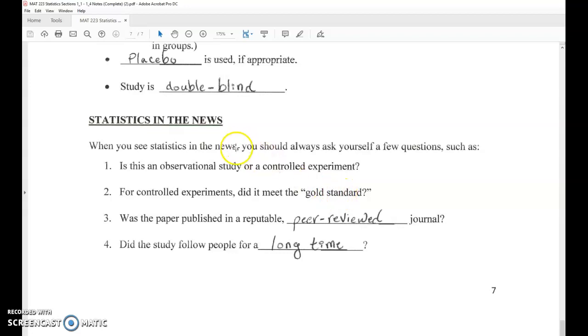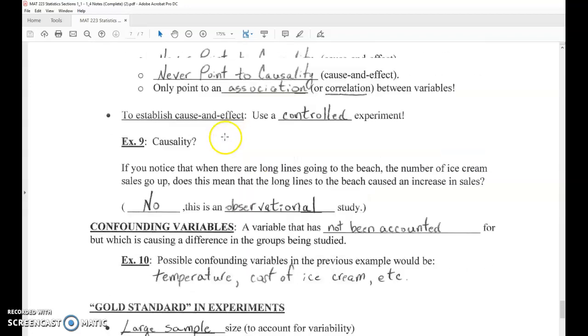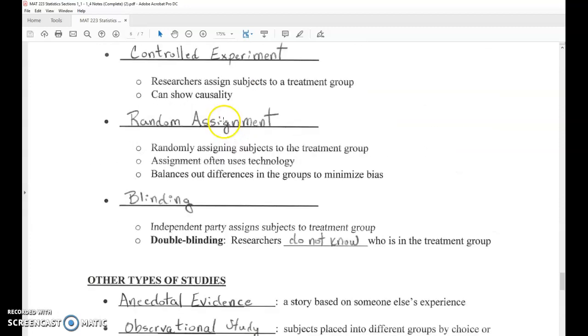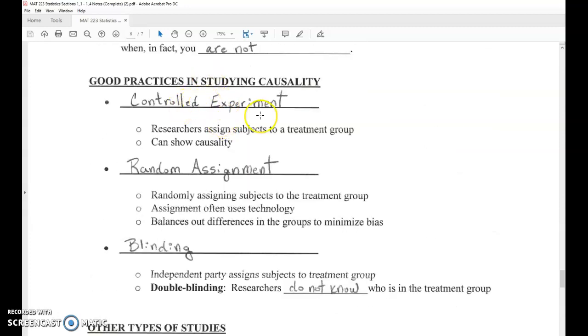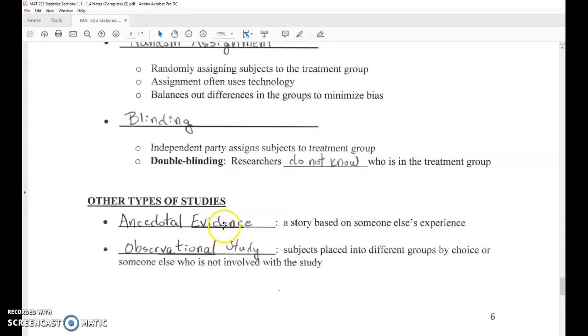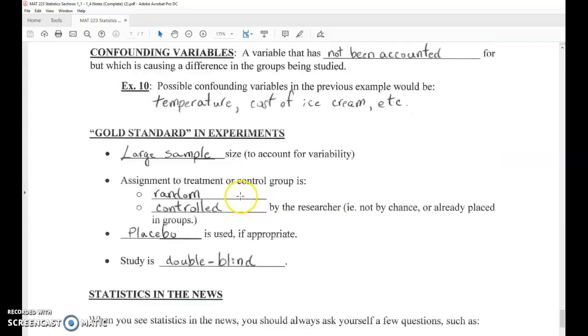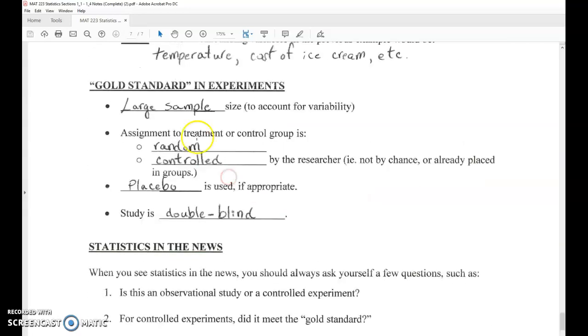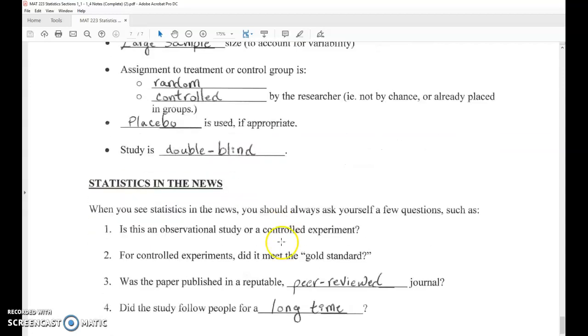Remember, it has to be a controlled experiment, has to be a random assignment, has to be blinding. Gold standard: large sample size, random, controlled, placebo, and double blind.